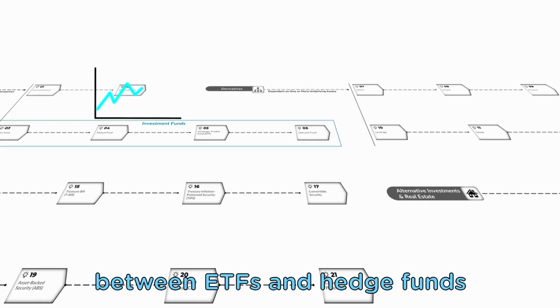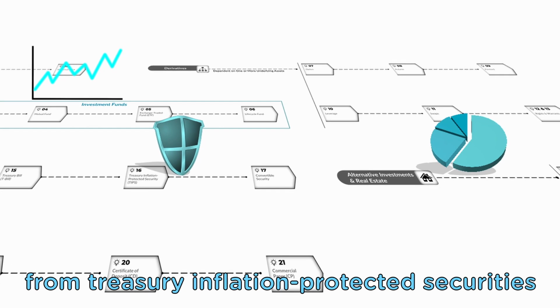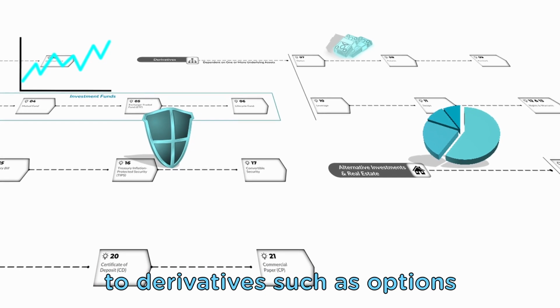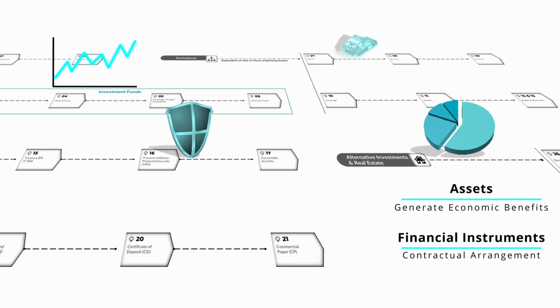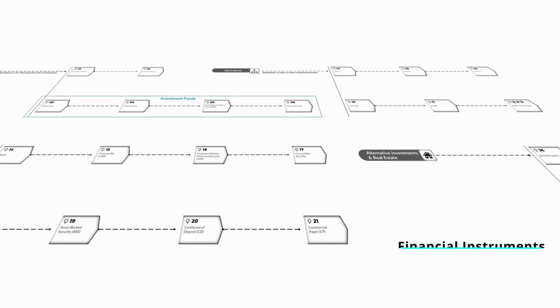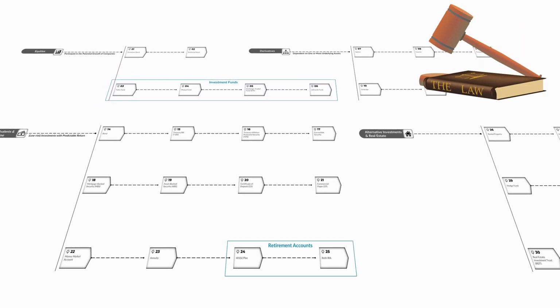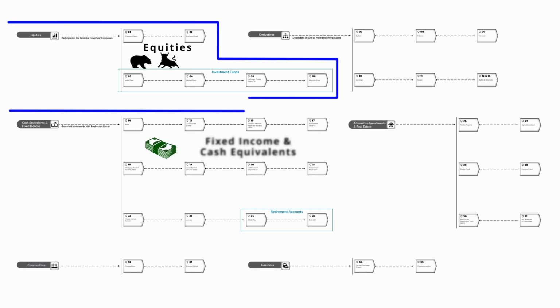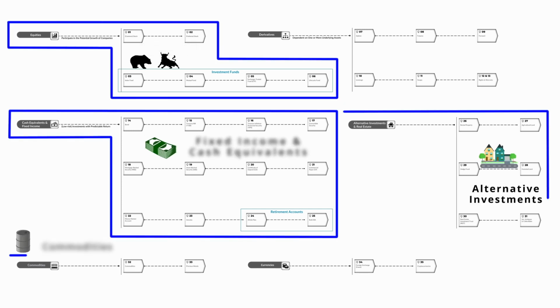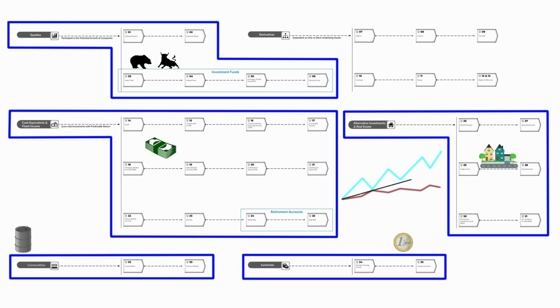We'll discuss the difference between ETFs and hedge funds and cover everything from treasury inflation-protected securities to derivatives such as options, futures, and swaps, with this brief introduction to assets and financial instruments to provide a general picture. Assets with similar attributes and governed by shared laws and regulations are often categorized as an asset class. The most widely known classes are equities, fixed income and cash equivalents, alternative investments, commodities, and currencies. Investing in different asset classes, which tend to have low correlation, usually results in a more diversified portfolio.